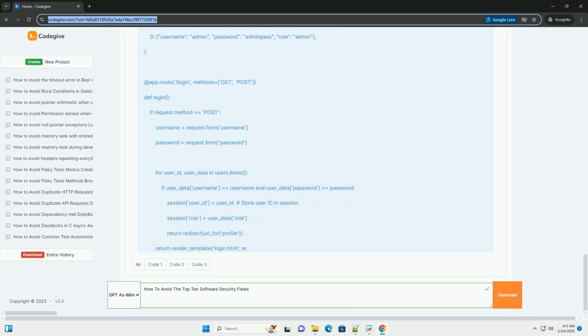Prevention strategies. Inventory your components: maintain an inventory of all components used in your application, including their versions. Vulnerability scanning: regularly scan your components for known vulnerabilities. Use tools like OWASP Dependency-Check, Snyk, or other commercial vulnerability scanners.